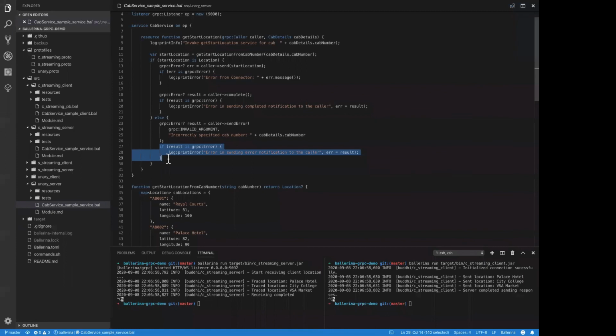In addition to Buddhi's comment, Varuna, sending an error is enough. Once we send an error in the gRPC world, we are closing the connection, and in the close frame, we are sending back the error to the client. So once we send an error, it means we are closing the connection, so we don't need to complete it again. Okay. Thank you very much.